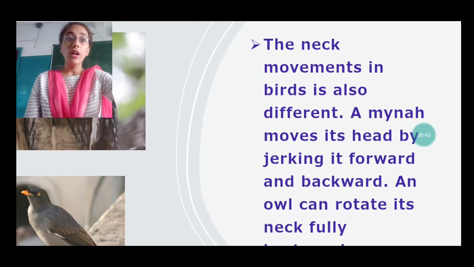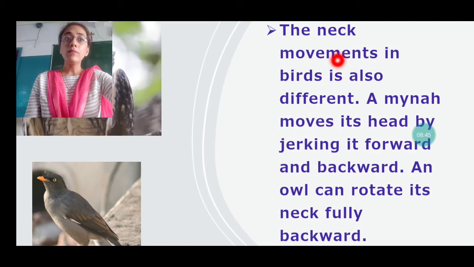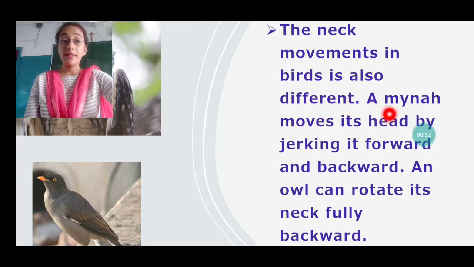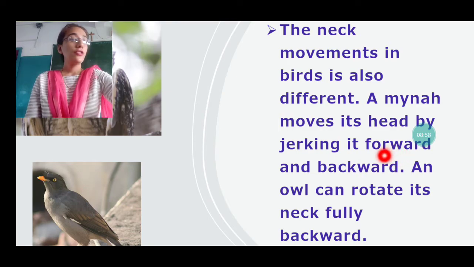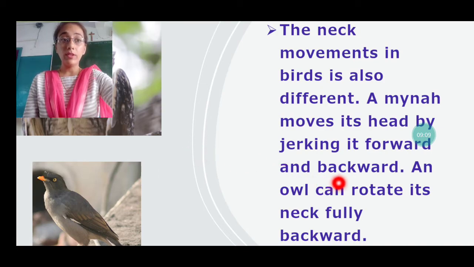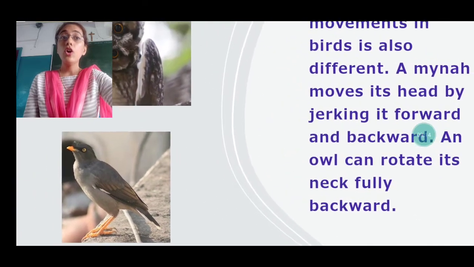The neck movements in the birds are also different. Now let's see. A manna moves its head by jerking it forward and backward. See, this is the manna. She can move her neck forward and backward, but an owl can rotate its neck fully backward.